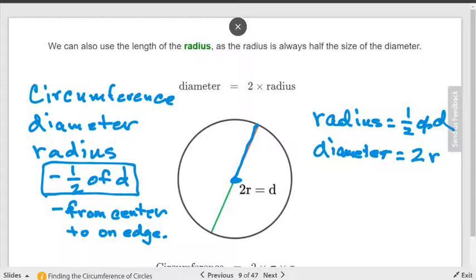Because which one's bigger? Diameter is always the bigger one. Radius is the smaller one. And it's important that you understand that relationship. Because if you don't, you're not going to know what number to use. You're going to be using something that's too big or too small.